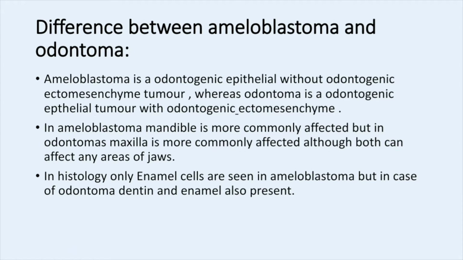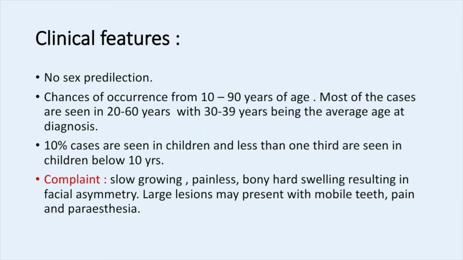But coming to the odontoma, it shows interaction with the ectomesenchyme. It shows both dentin and enamel formation. These are the main differences between the ameloblastoma and odontoma. In odontoma, we will see two types: simple and complex. Like that, after ameloblastoma, we will focus on that.